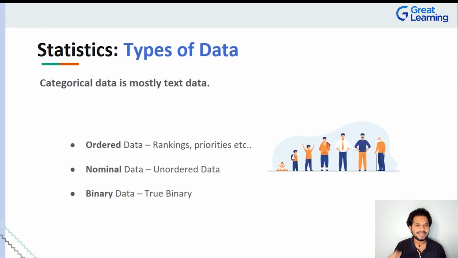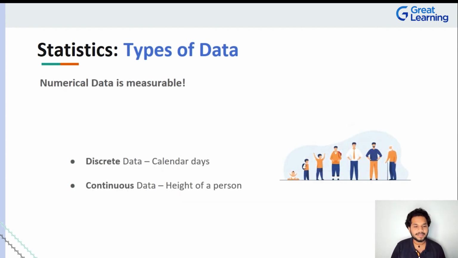Think about it. In how many situations in all of our lives have we come across this type of data, right? When someone asks you a question and says, hey, don't you think this is correct? There will be two answers you can give. Yes, it is correct. No, it is incorrect. So when someone asks you, hey, is this valid? Again, two answers. Yes, it is valid. No, it is invalid. Right? So whenever you have two choices to make, and whenever you have a textual context or a textual reason through which your answers can only be in two forms, that is basically binary data, right? Even in the real world, that's how true binary works as well. So I hope we're clear with categorical data.